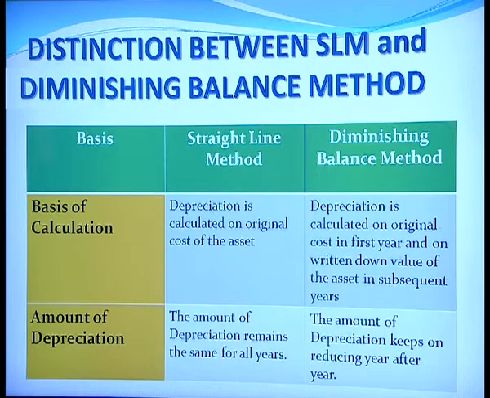And you have seen also in the two illustrations that we took for straight line method and the diminishing balance method, that the amount of depreciation under straight line method remains constant, it remains the same for all the years, whereas the amount of depreciation keeps on reducing year after year under the diminishing balance method.